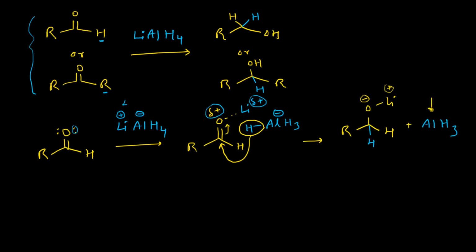As you know, aluminum possesses a vacant 3p orbital, and that's why it is a very strong Lewis acid. So in the next step, this oxygen negative center will immediately attack this aluminum center, and thereby this species will form.